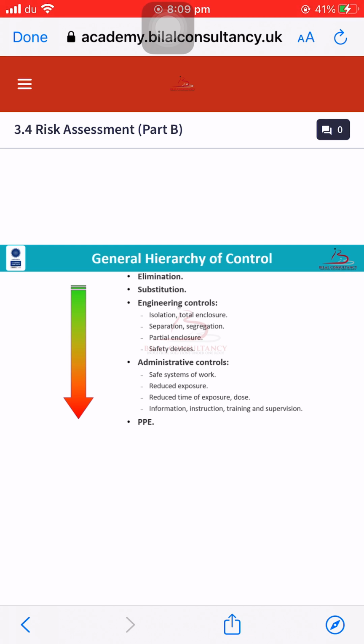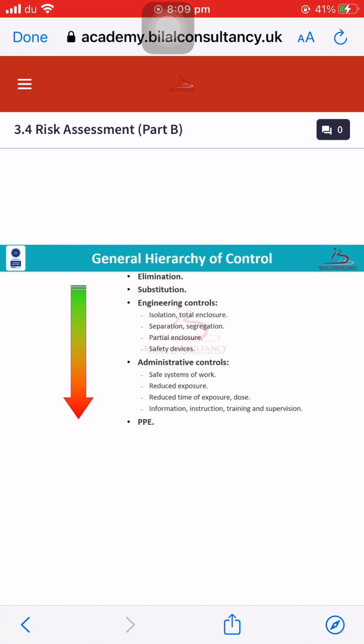Now we will move forward to our administrative controls. Administrative controls include your permit to work system, your safe system of work, and any other techniques which relate to procedures and the system. These are all your administrative controls.